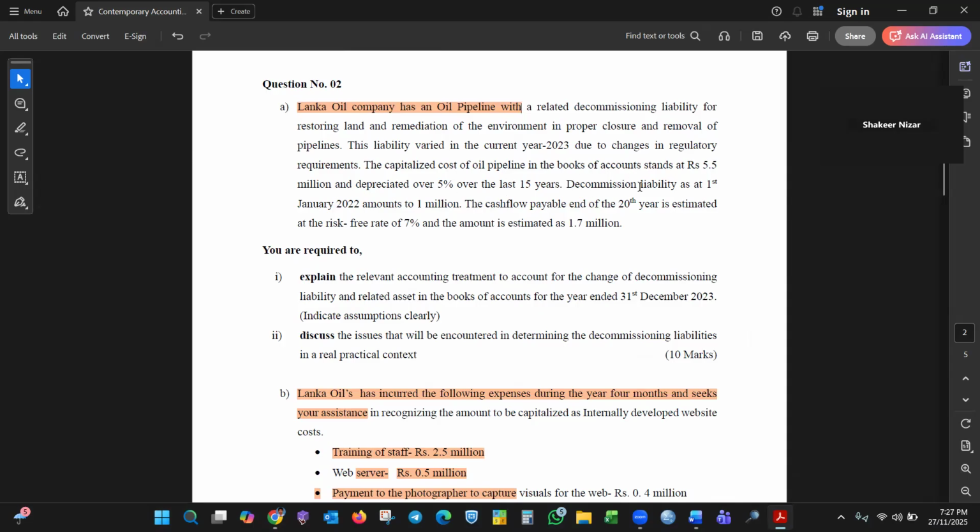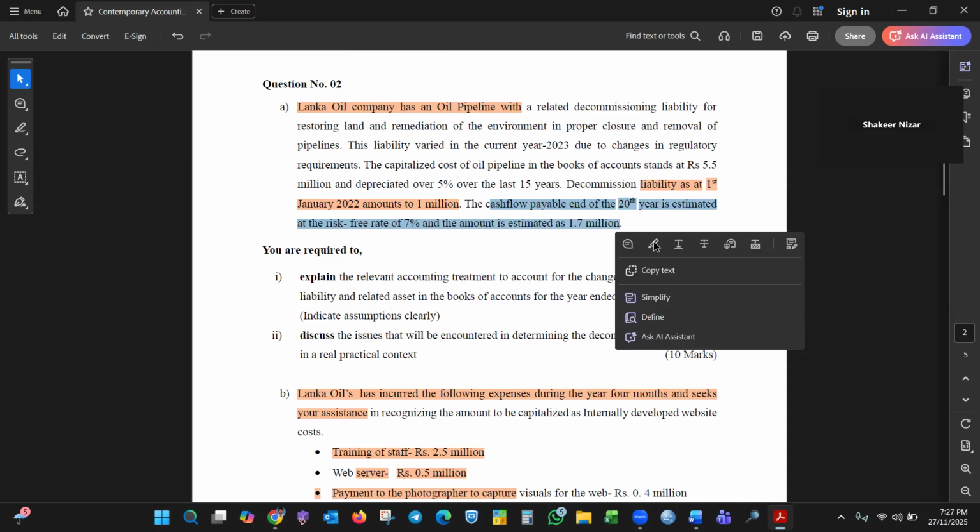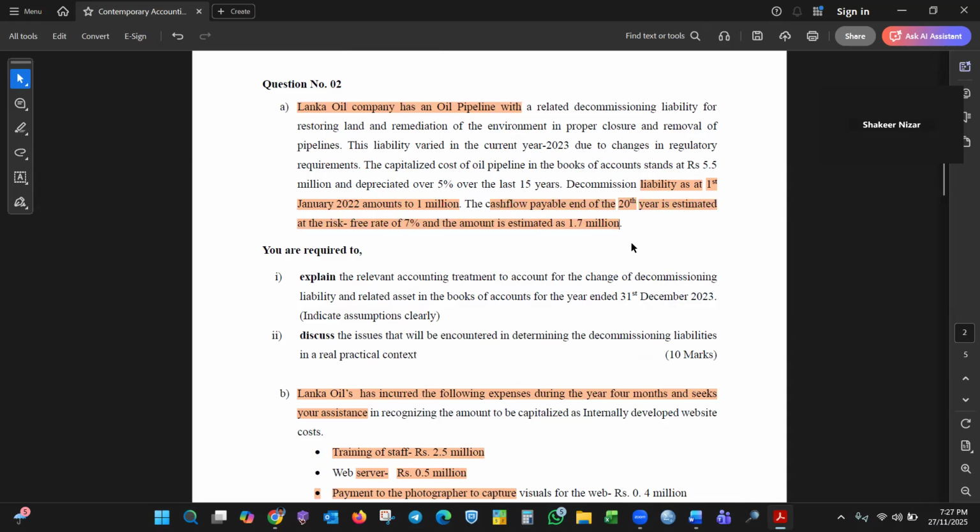Decommissioning liability as at this date is 1 million. This liability is measured as the present value of future cash flows. The cash flow payable at the end of the 20th year is measured at a risk-free rate of 7% and estimated at 1.7 million.